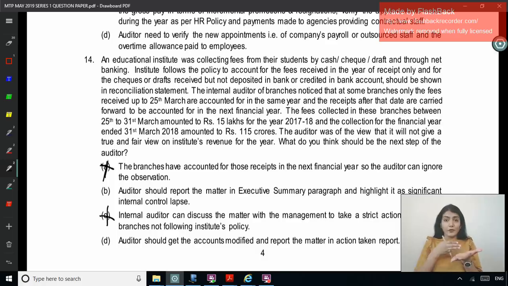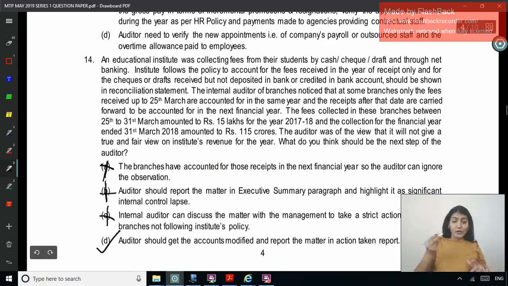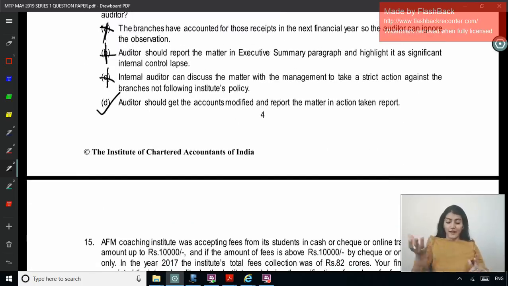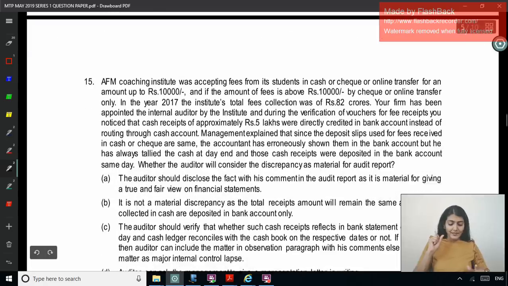Option: an auditor should get the accounts modified and report the matter in the action taken report, right? Because they cannot take the cutoff on 25th of March, they have to take the cutoff on 31st of March. So you should tell them not to take the cutoff of 25th, take the cutoff of 31st, and accordingly he will say that I told them to do this. So action taken report. Next one.